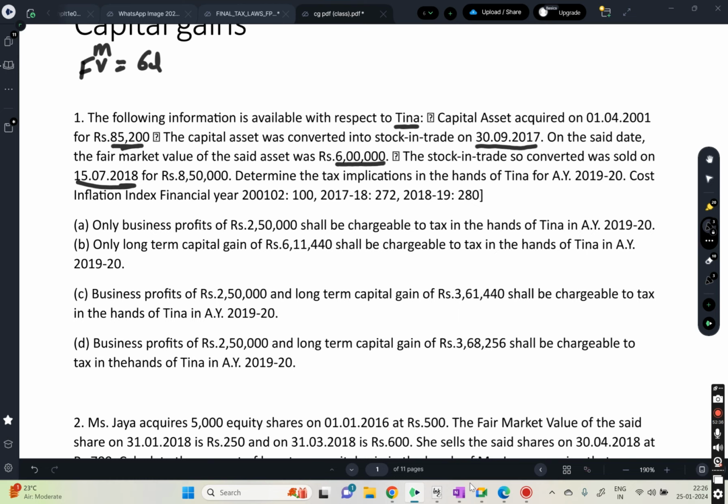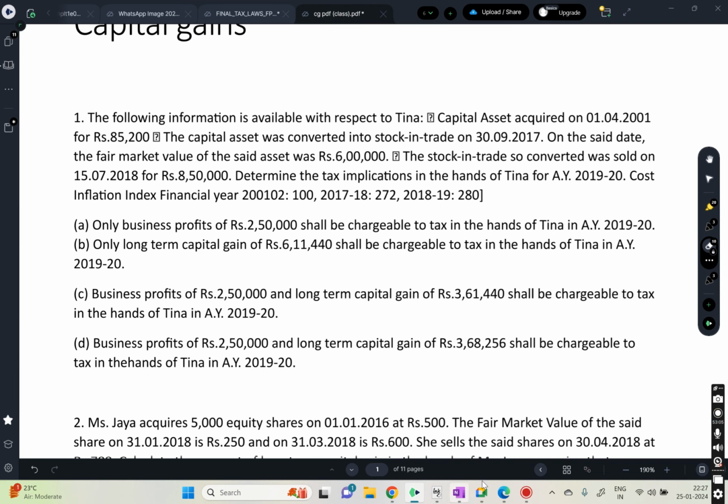Now here I have explained that part because of this. They mentioned capital asset acquired on 1/4/2001. What did I say? If the capital asset is acquired before 1/4/2001, we need to worry about it. If the capital asset is acquired after 1/4/2001, we don't need to worry about it. Okay. Now, we bought it for 85,200 and then the asset is converted into stock in trade.